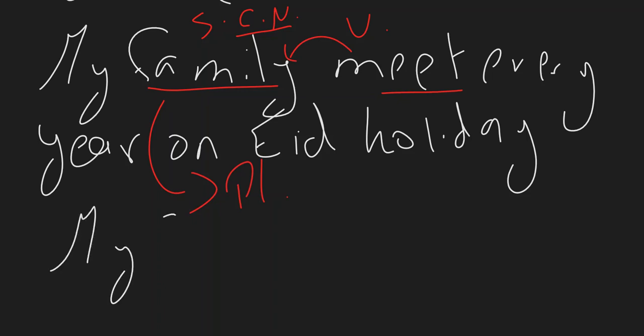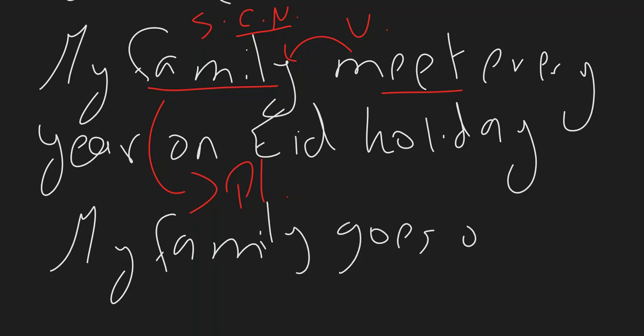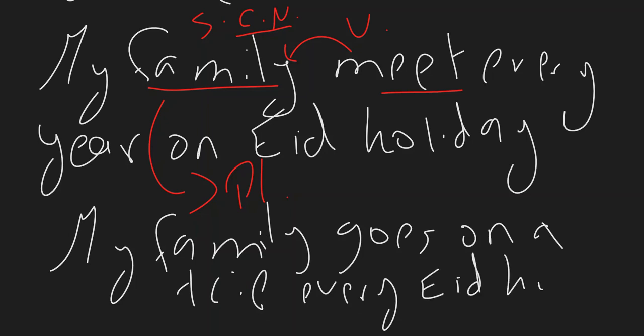But if I said, my family goes on a trip every Eid holiday. Alright? So in this case, again, family is a collective noun. And this is the verb, and that's the subject. And family here works as one entity. They go together as one entity on an Eid holiday. Therefore, we have to treat family here as singular. Therefore, the verb is singular. We add an s there.